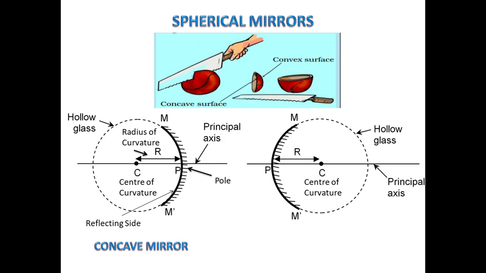This is the center of curvature, radius of curvature, pole and principal axis you can see. The main difference is the reflecting side is outside. So this is a convex mirror.